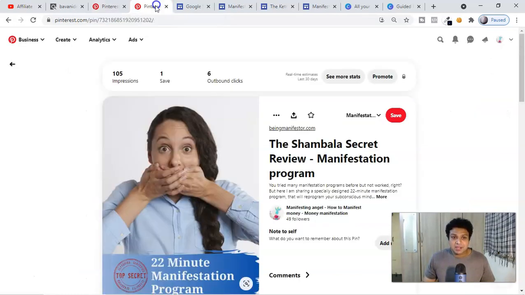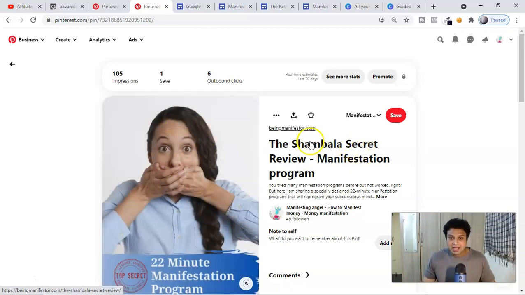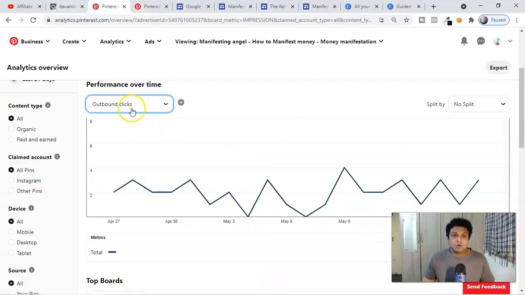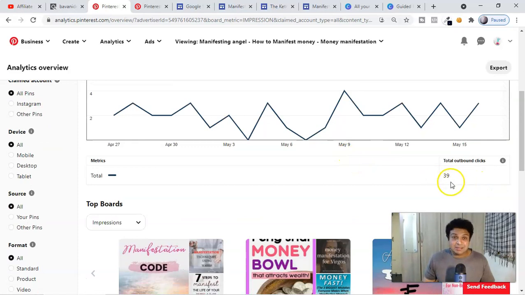What are outbound clicks? Once somebody clicks on your image or the pin, and then they click to see the landing page or the website so that they can see your affiliate offer, once they click through to this website, that will be considered an outbound click, which is also growing right now. Right now you can see 39.